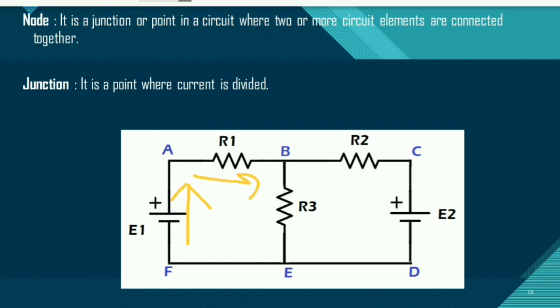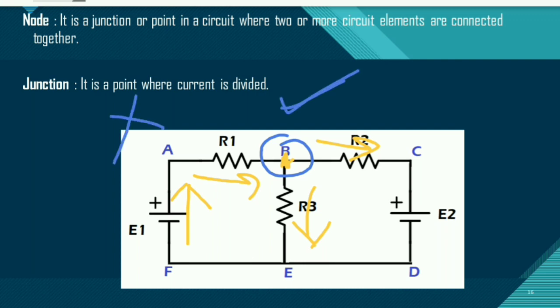There is no path to divide the current, but the same current going through R1 can divide at this point into these two paths. So this point which is used to divide the current is termed the junction.